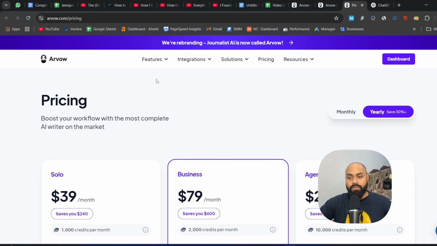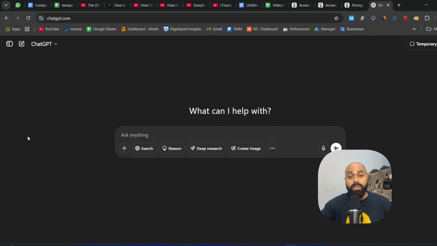So let's start with our number one step: how to gather keywords, how to get the ideas so that you can write blog posts on your website. The number one thing we require is to gather a lot of ideas. We need to get keywords that are easy to rank, long tail keywords. So we are going to give a command to ChatGPT and ask for a list of keywords related to your niche. For example, we are going to use the home loan niche for this particular video. So I'm going to generate some ideas around this keyword.